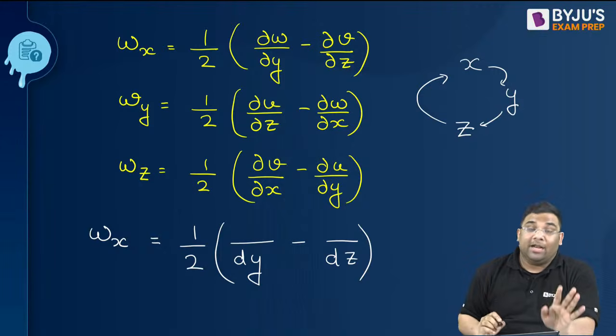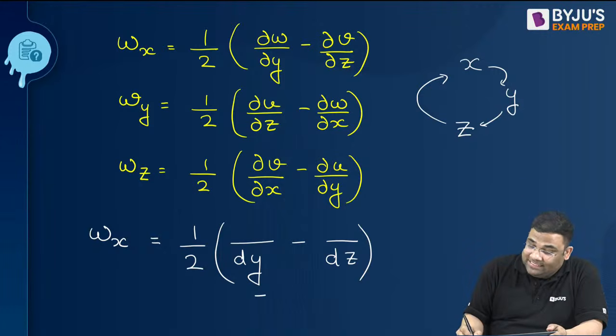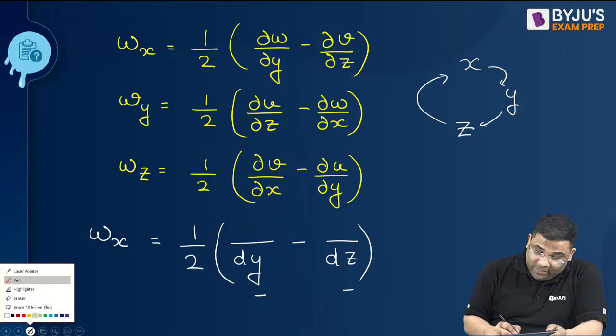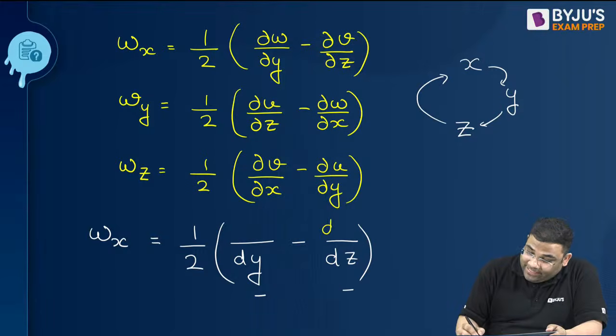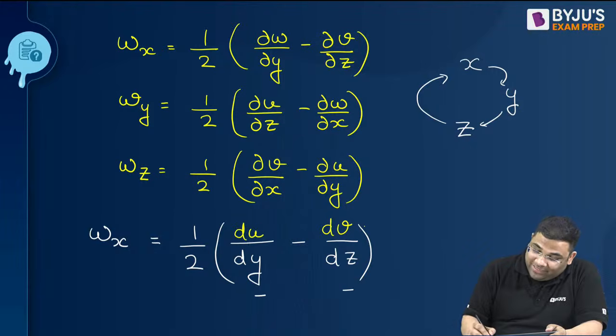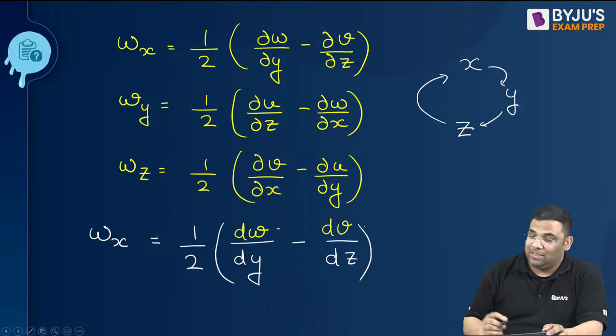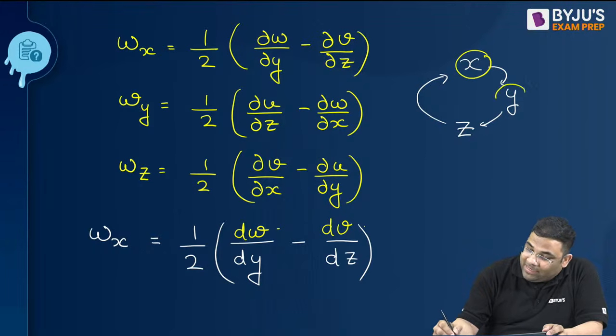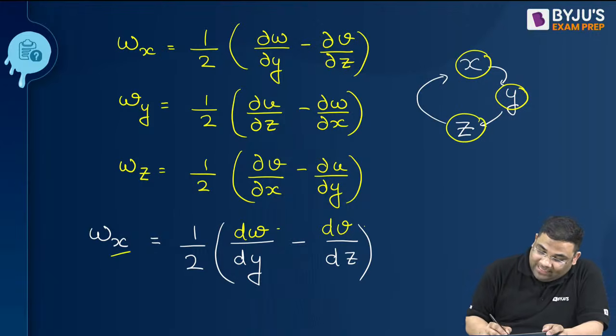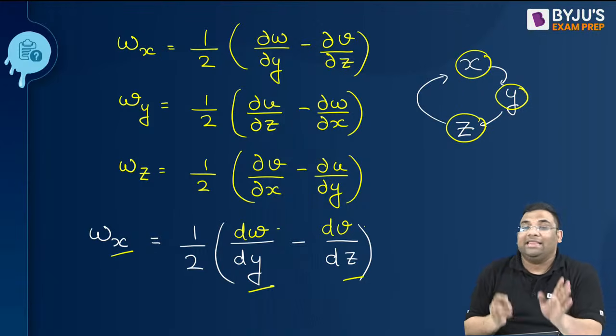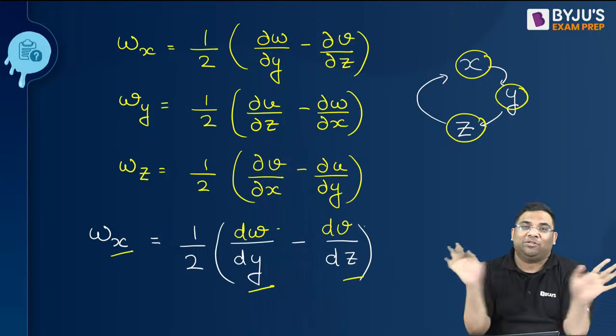Yes. Now, we have y and z. Y component of velocity you will write here, and then z component of velocity you will write here. Everybody remember the trick or not? Go in cyclic manner: x, y, z. And then just interchange the components of velocity.